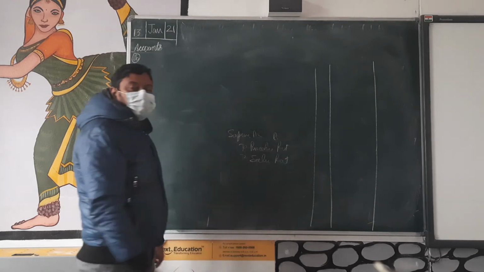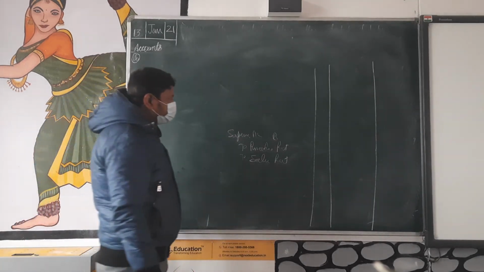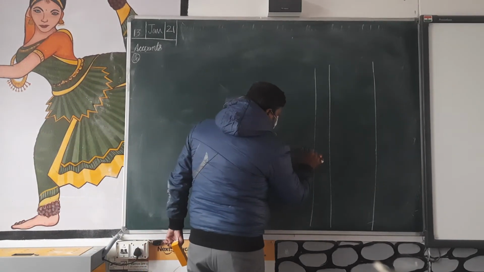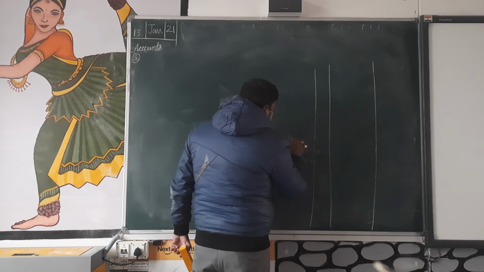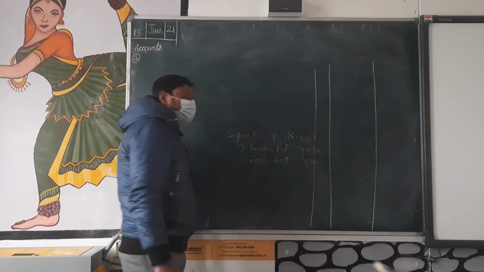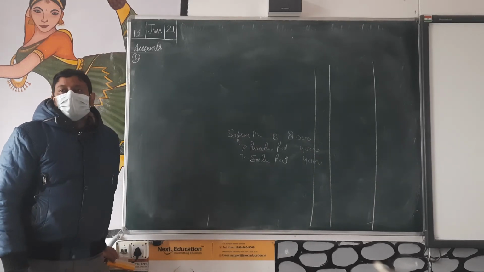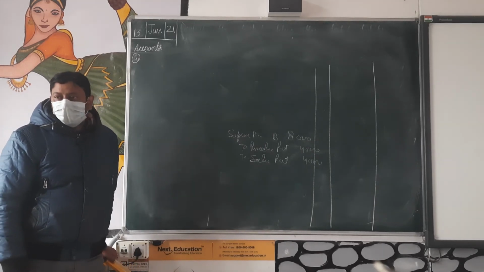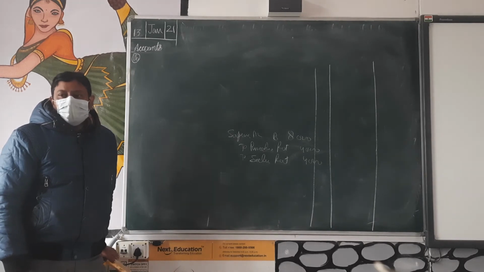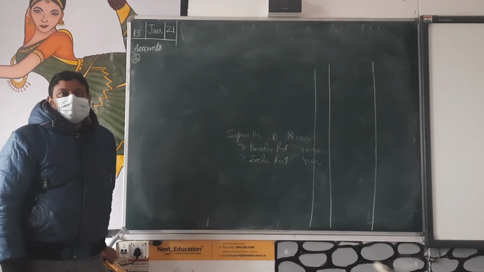The amount is 4,000 here, 4,000 and 8,000. Suspense account debit to purchase return to sales return.